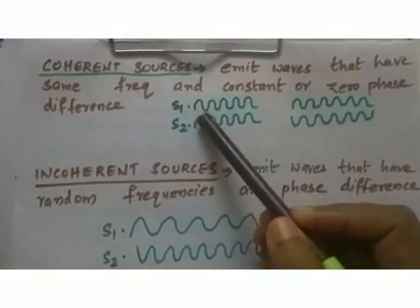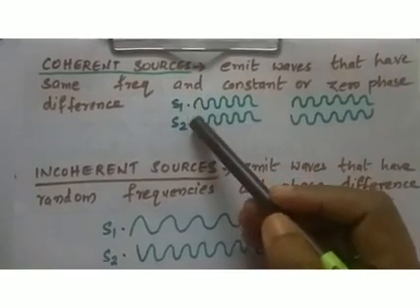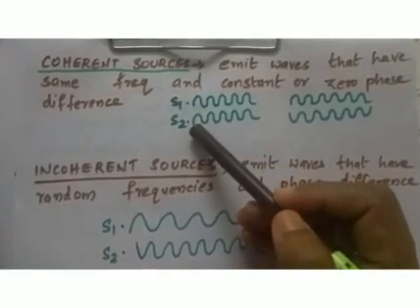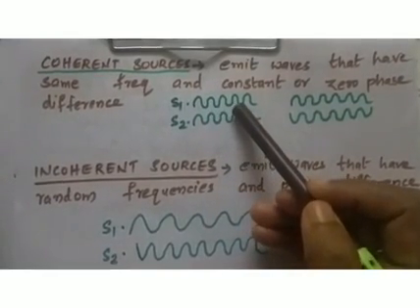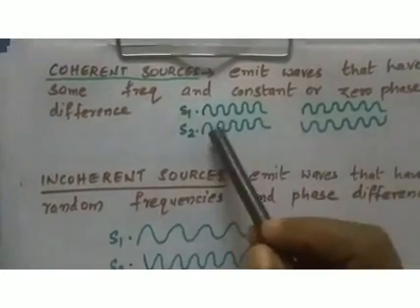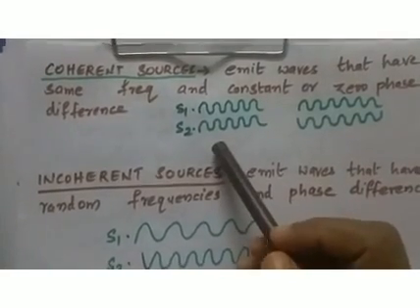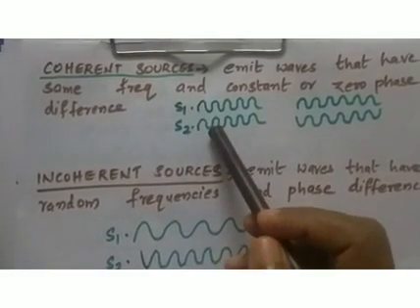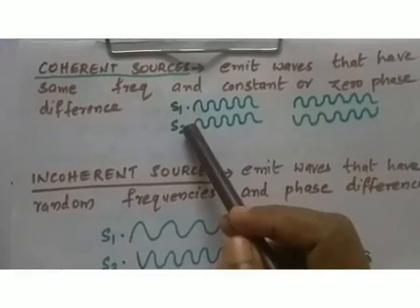Why? Because both the waves travel with the same phase. Both the waves start together, become maximum together, become minimum together, again become maximum together, minimum together, like this. That means the starting point and the finishing point of both the waves are the same. So these two waves are in phase. The phase difference between them is zero. So these two waves are in phase and these two sources can be considered as coherent sources.